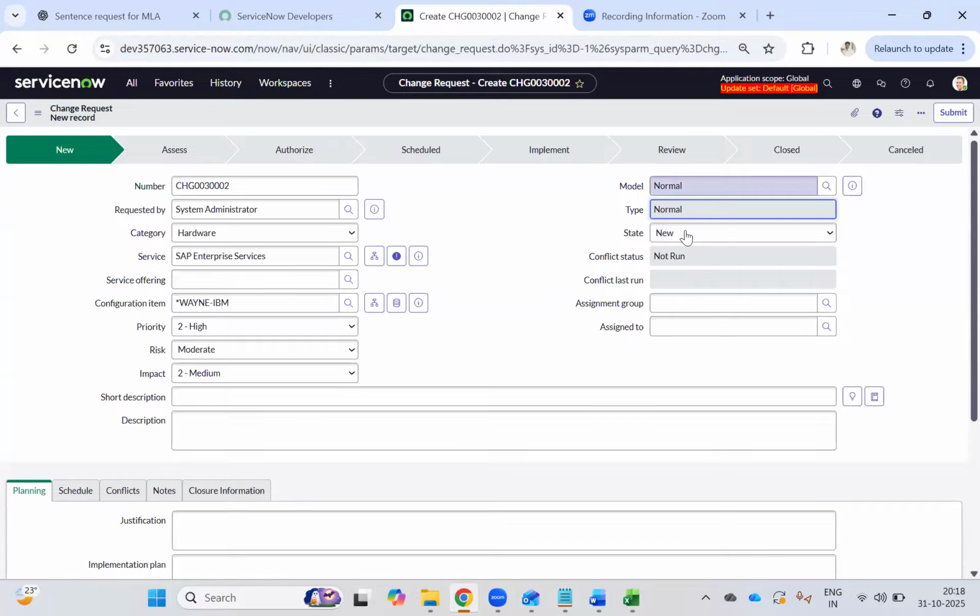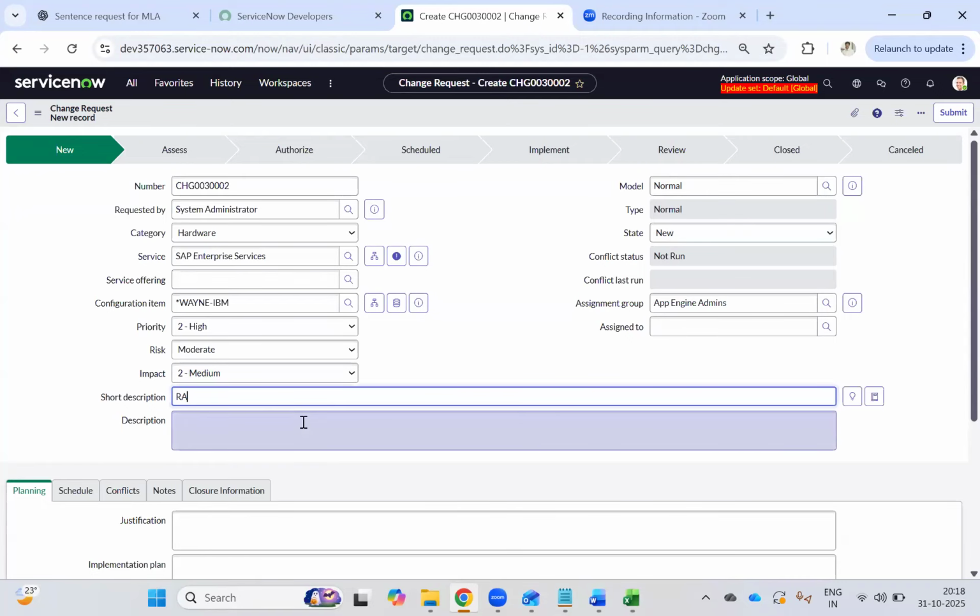When I select the model as normal, the type automatically becomes normal. The state is new only. Then which group is going to work on or execute this change, who is going to execute, assigned to whom. We discussed a RAM increase. For which device? This is the CI. For which service?